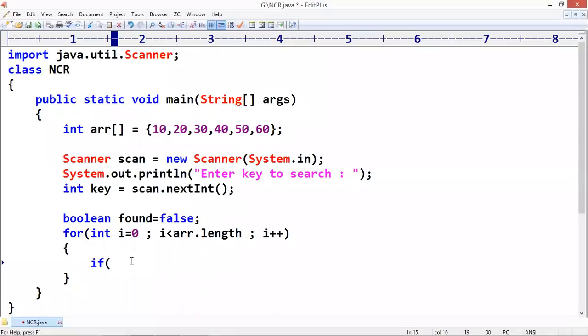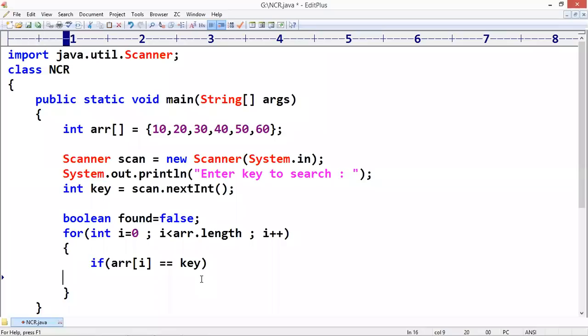if that arr of i value, the index location element, is equal to the key element. When i is 0, the 0th location element we are comparing with the key.